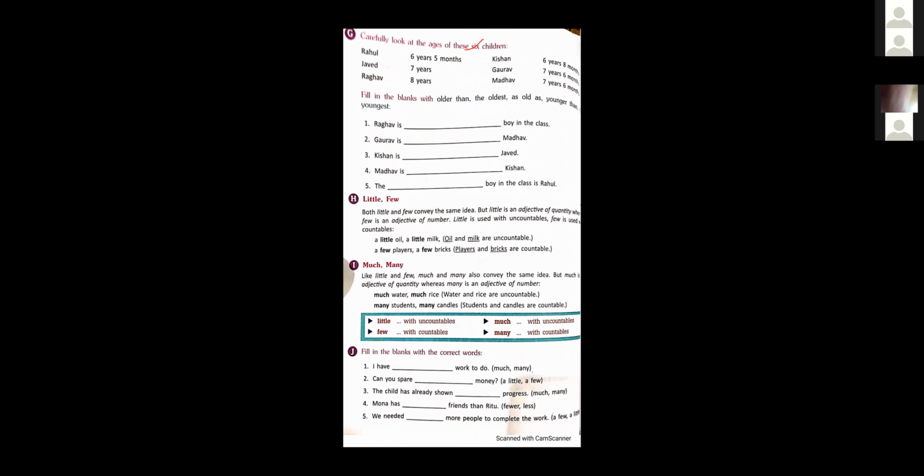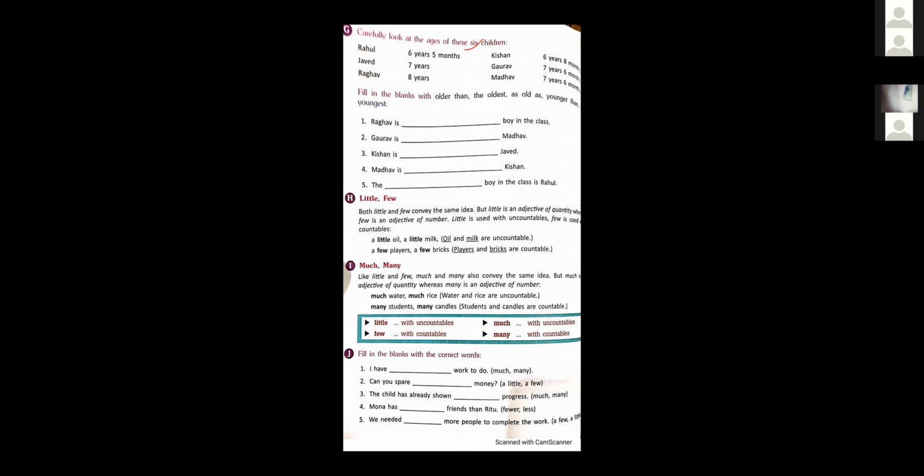Like a little oil, a little milk. Oil and milk, both are uncountable. So we have used little here. A few players, a few bricks. Players and bricks, both are countable. The only difference is that little is used with uncountable and few is used with countable.